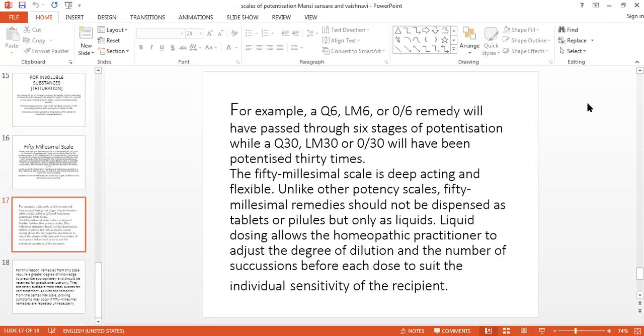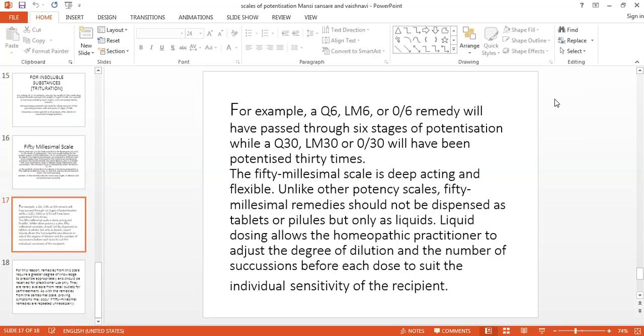The 50 millesimal scale is a deep acting and flexible potency. Unlike the other potencies, 50 millesimal remedies should not be dispensed in tablets or globules. It should always be dispensed in liquid form, but it is very difficult to carry that liquid, and hence we can use number 10 globules. Very small poppy seed globules are available for dispensing this 50 millesimal scale potency. So generally homeopathic practitioners give the number 10 globules to give the potency.